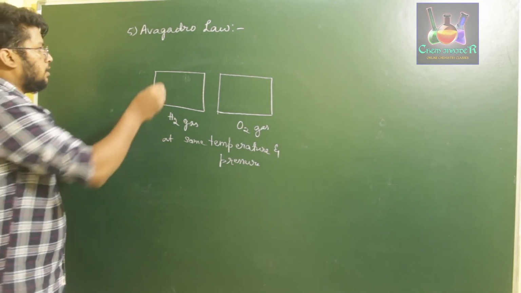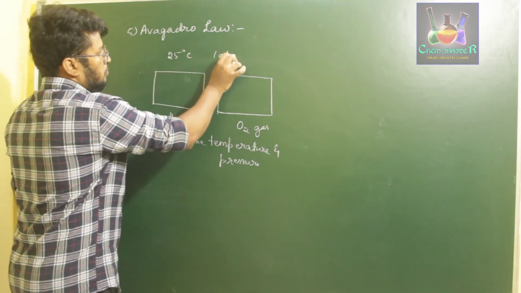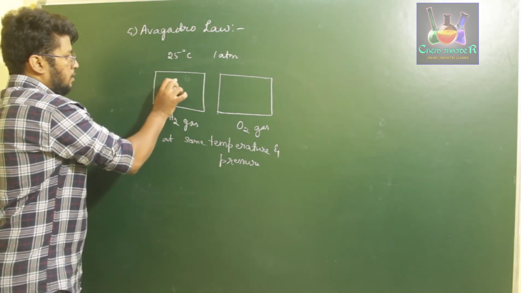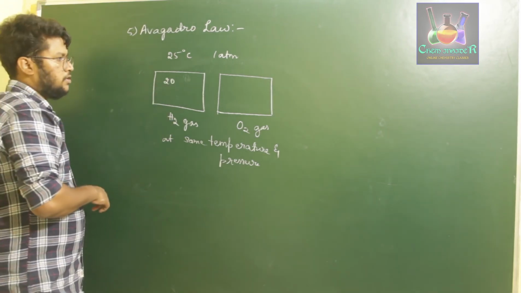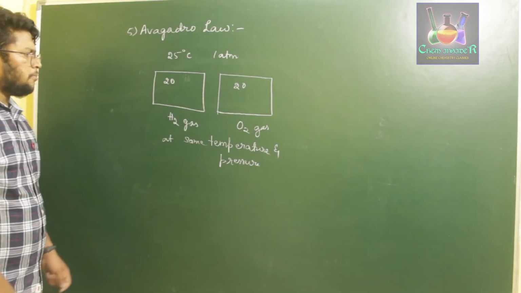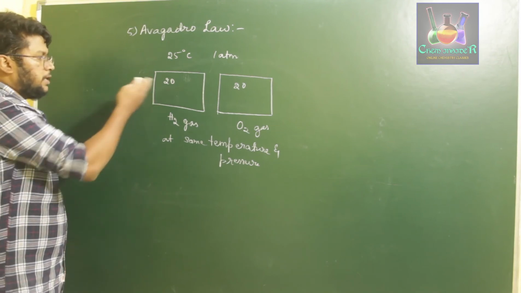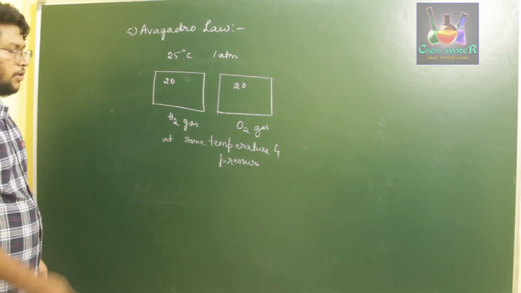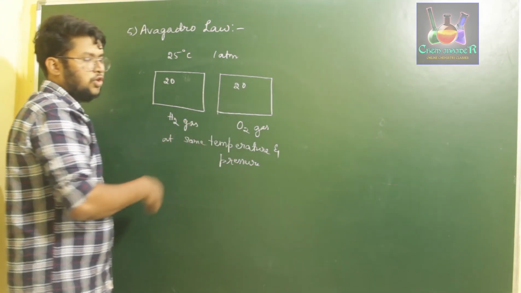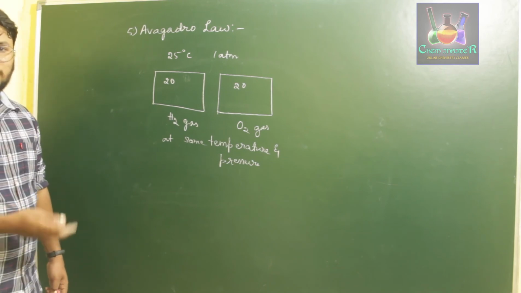So let us say I am having a room temperature of 25 degrees Celsius and a pressure of 1 atm, atmospheric pressure. Then if I say there are 20 atoms in this volume of hydrogen gas, then it will be 20 atoms of oxygen. It may be molecules in the case of hydrogen. So hydrogen is a molecular compound, therefore it will be 20 molecules of hydrogen, which is equal to the 20 molecules of oxygen present in the same volume of gas. So that is what helped us to understand our Gay-Lussac's law.